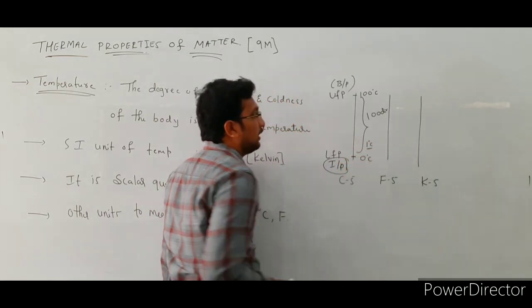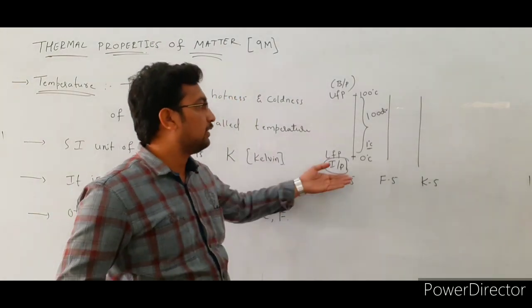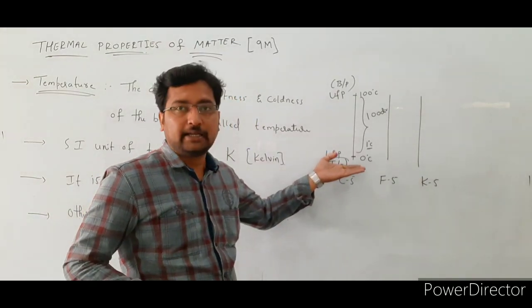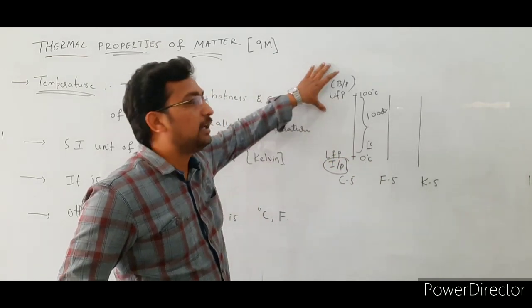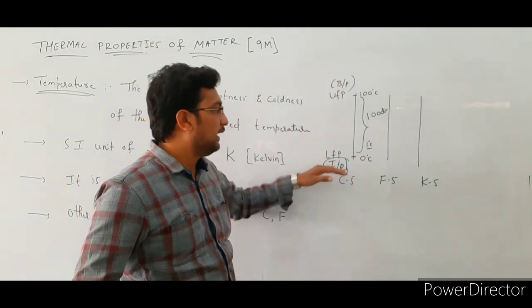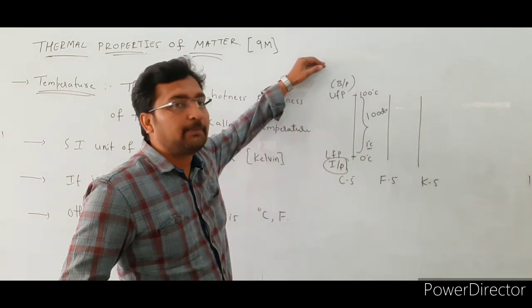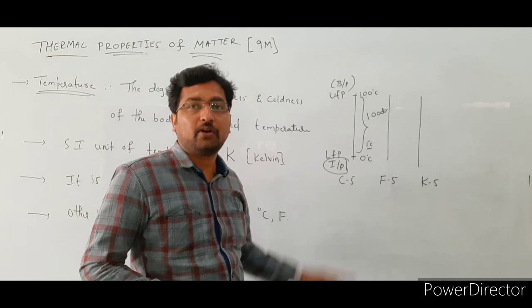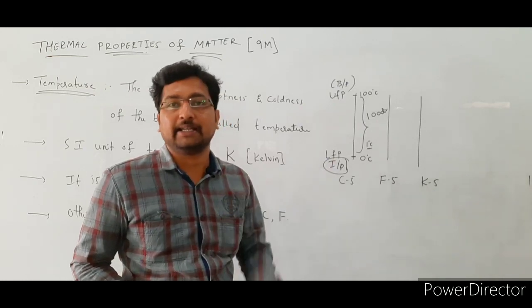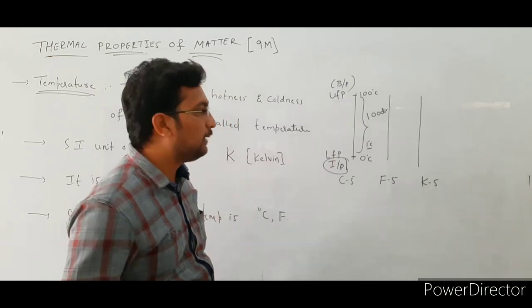See here, in this case, the lower fixed point of the thermometer is the ice point, which is 0 degrees Celsius. And the upper fixed point is the boiling point, which is 100 degrees Celsius. In between the lower fixed point and the upper fixed point, there are 100 divisions, and each division value on the thermometer is 1 degree Celsius.